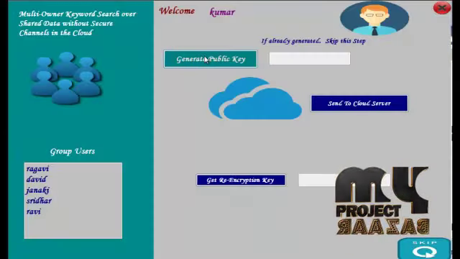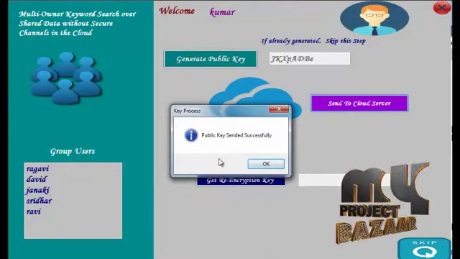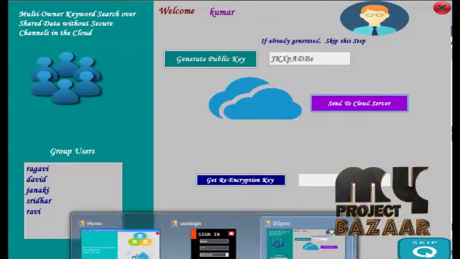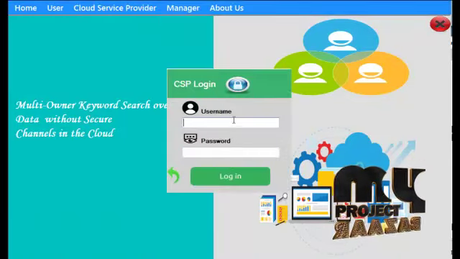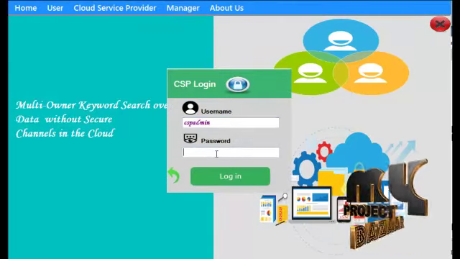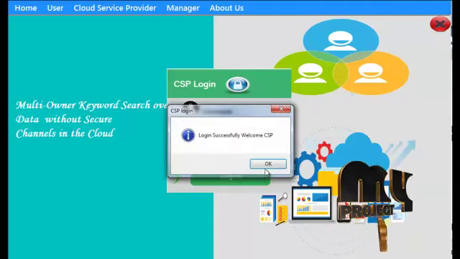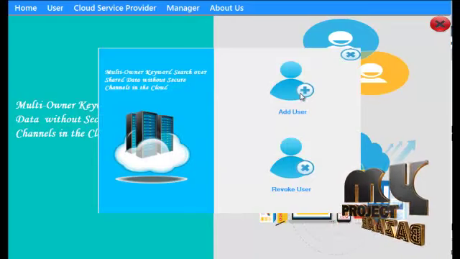After login, the user can generate a public key. This key is sent to the cloud server. The cloud server also has its own username and password. If you click here, the cloud server can add a user or revoke a user.